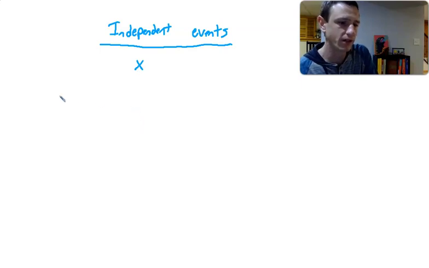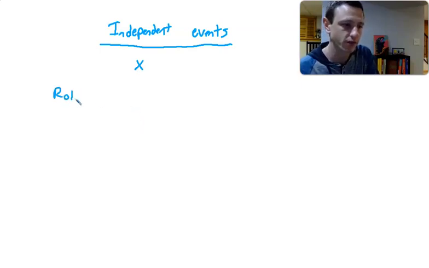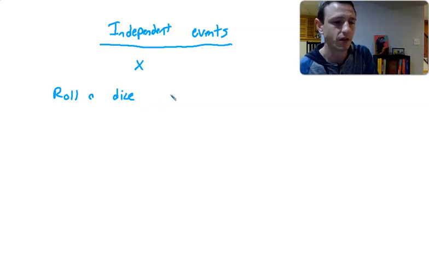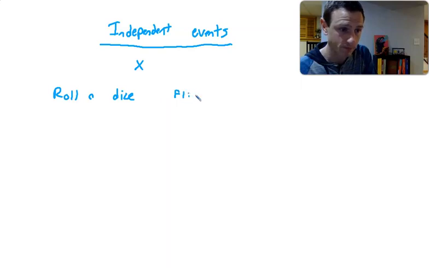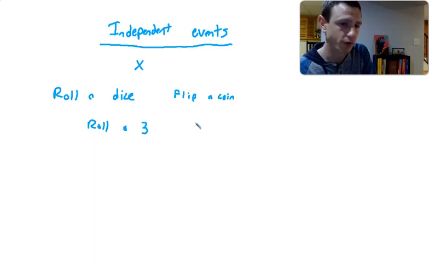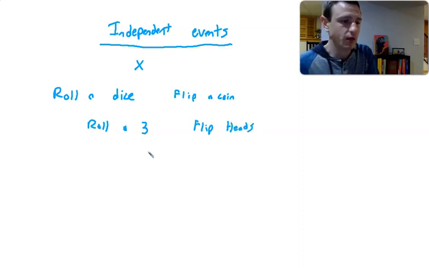So what I want to look at is the experiment of rolling a dice, a fair dice, meaning all 6 sides are equally likely to happen, even probabilities, 1 out of 6 for all 6 sides. I'm going to look at the probability of rolling a dice and flipping a coin. So these are the two experiments that we're going to take a look at here. On the dice, let's say we want to roll a 3. On the coin, we want to flip heads. These two events are independent of one another.